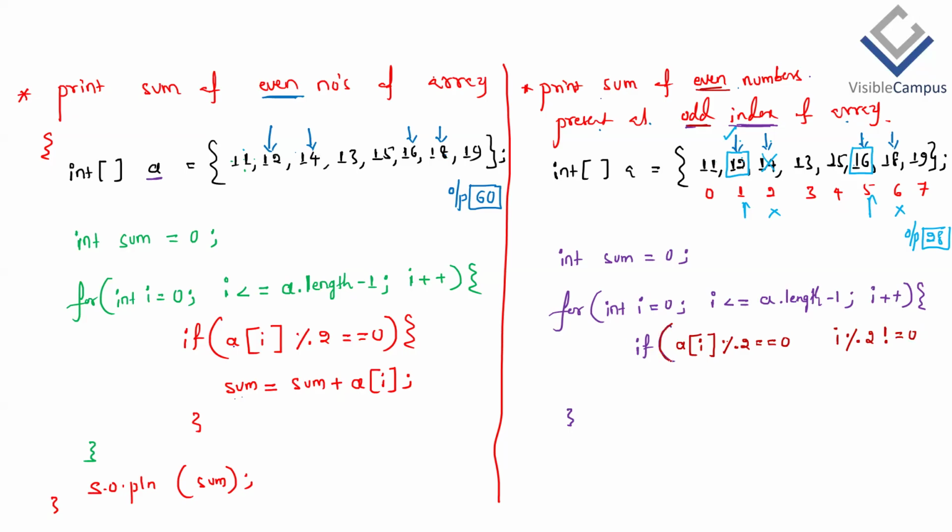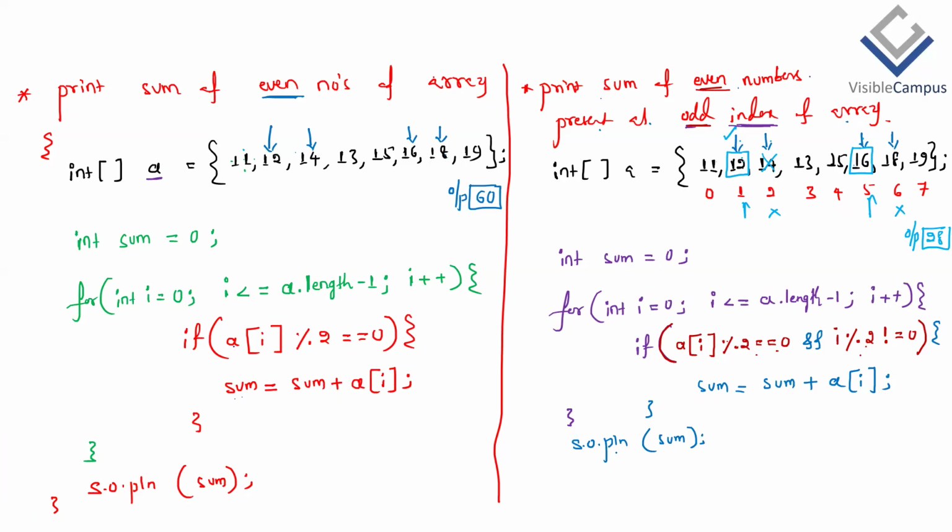Correct or not? Does one condition have to be satisfied, or both? Both, so we use the logical AND operator, ampersand ampersand. Inside this if, if the condition is satisfied, then only add that array element. If by chance we write i, syntactically no problem, but we get incorrect output. Then add that to the reference variable sum and assign back to sum, for multiple iterations. Then we can print the sum variable.